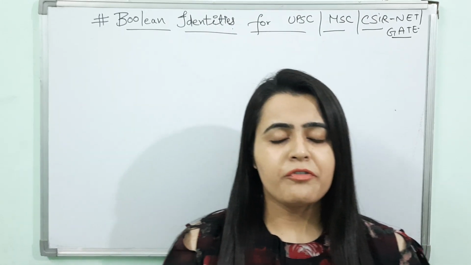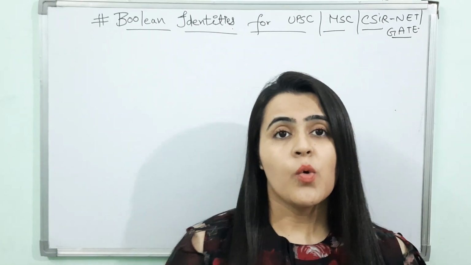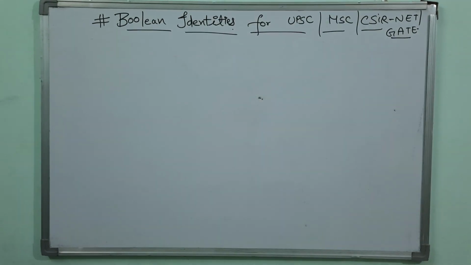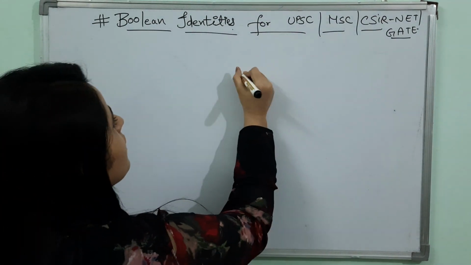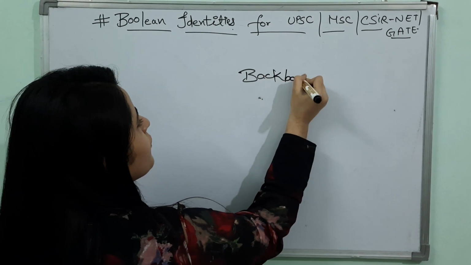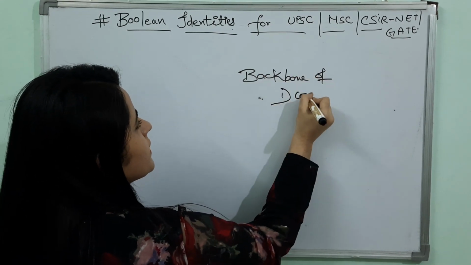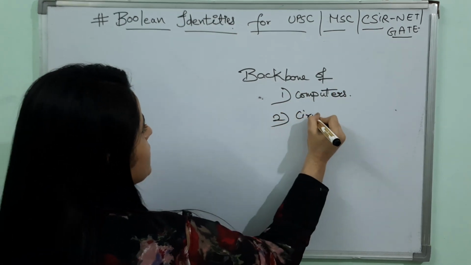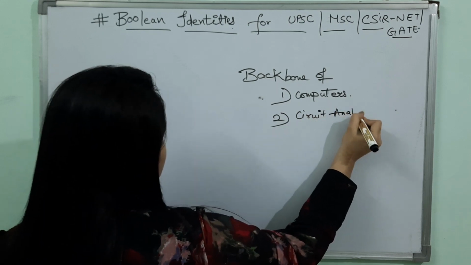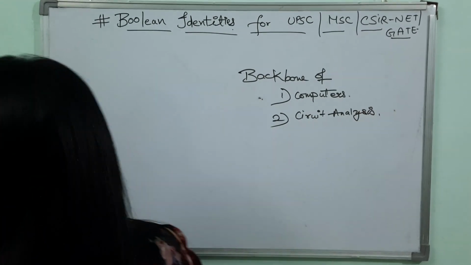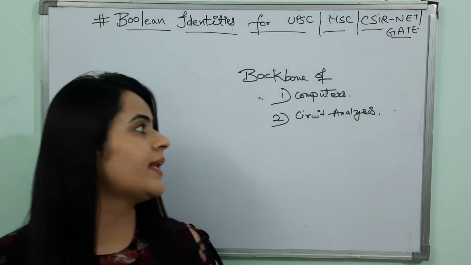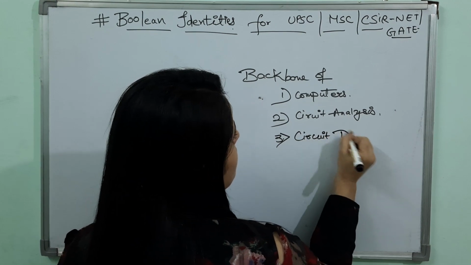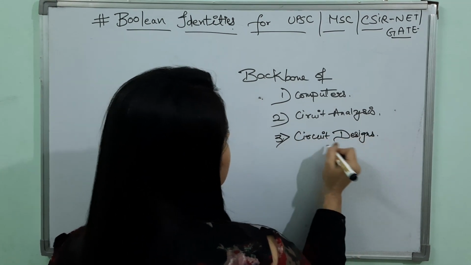Now before starting, you must know where we use Boolean identities. Boolean identities are basically a backbone of number one, computers, number two, circuit analysis. The Boolean identities are very important for circuit analysis as well as circuit design. So these are their importance.